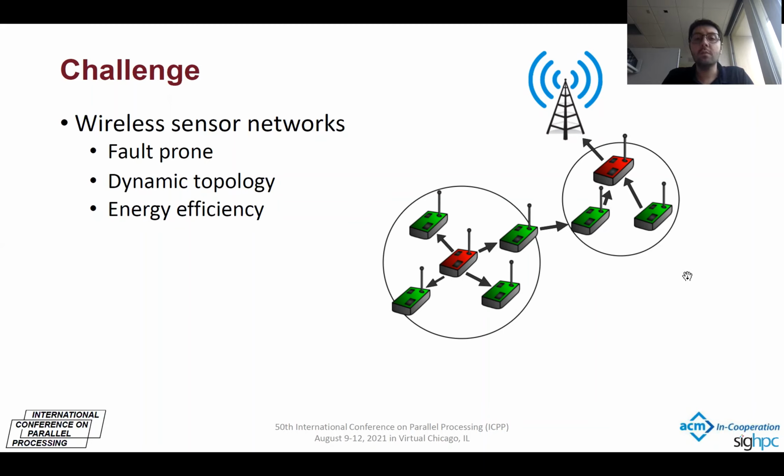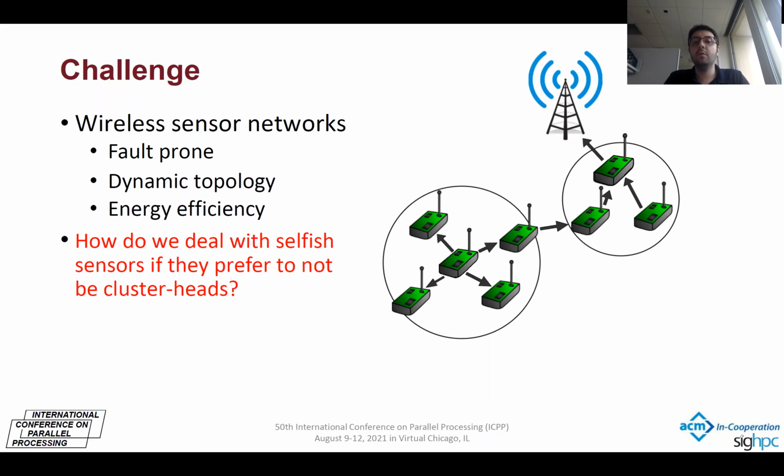So consider a fault-tolerant clustering approach for the network, and a fault happens in a cluster head. It becomes unavailable, but because of the fault-tolerant mechanism, the cluster head again becomes available. But what if these sensors are selfish and they do prefer to not be clustered? How do we deal with this situation?